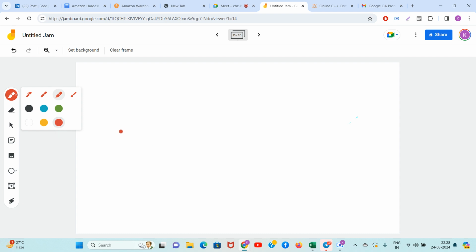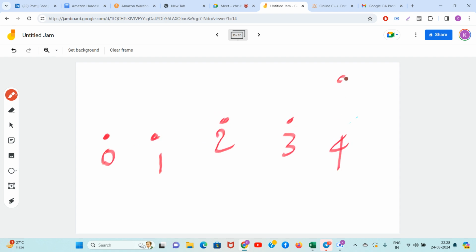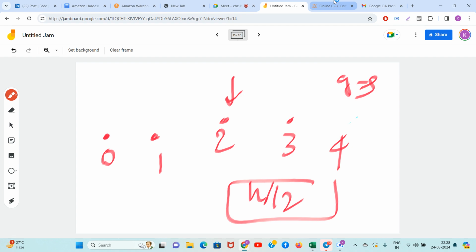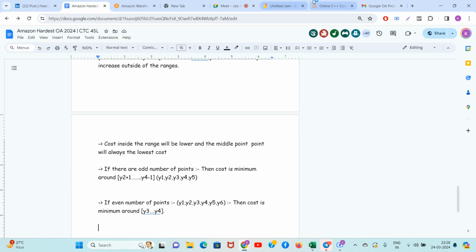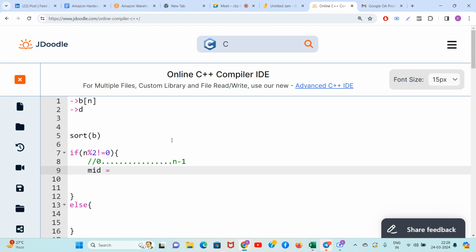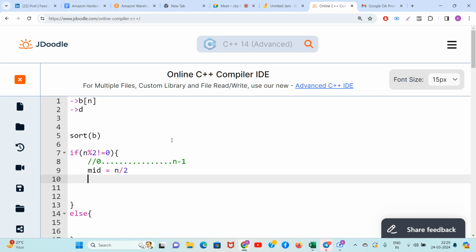So guys, 0 1 2 3 4, if we have 5 points, what will the middle be? n by 2. Okay, floor division. Don't you know this much coding? So what will the middle guy be? Writing in the code, middle guy will be n by 2. Like rough division I am doing, not point decimal division. 5 by 2 equal to 2. So I reach the middle.